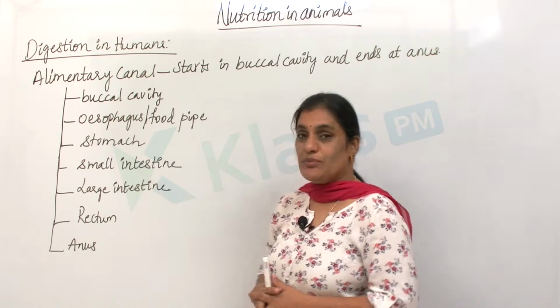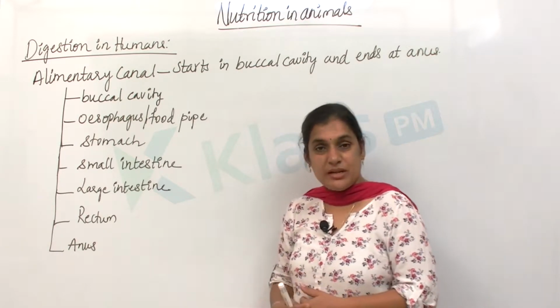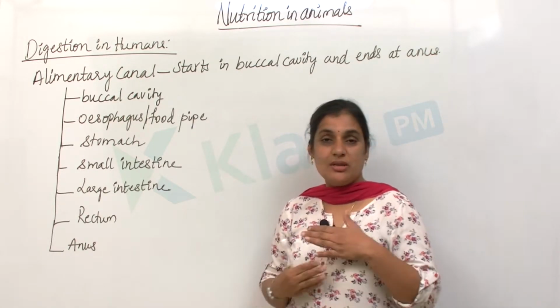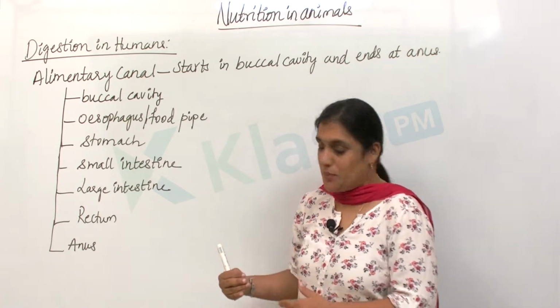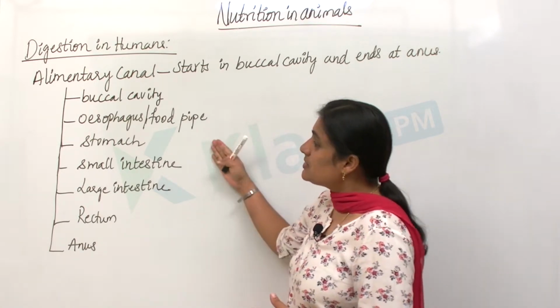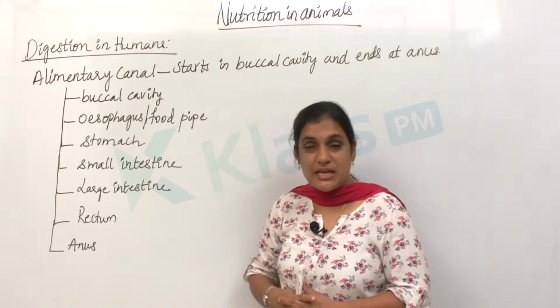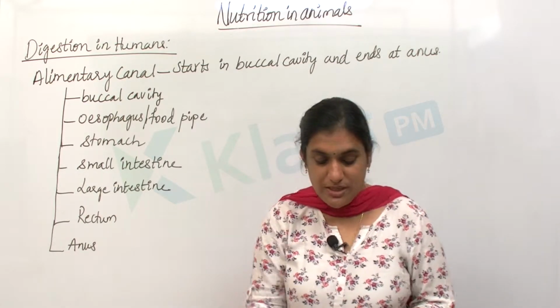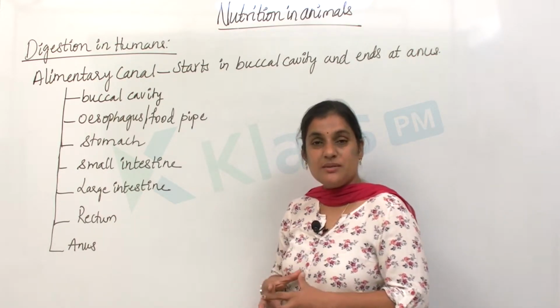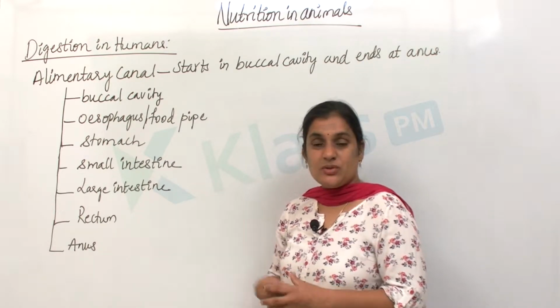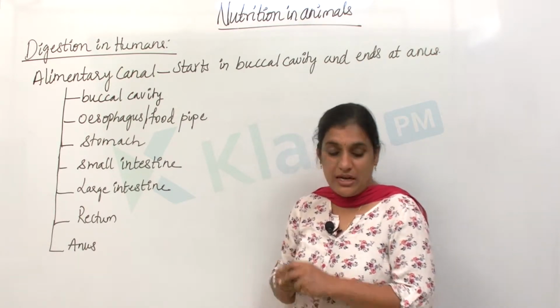From there it is pushed into the large intestine, where the undigested food is absorbed. So this is how the process of digestion takes place in human beings, and the associated glands produce digestive juices and help in digestion.